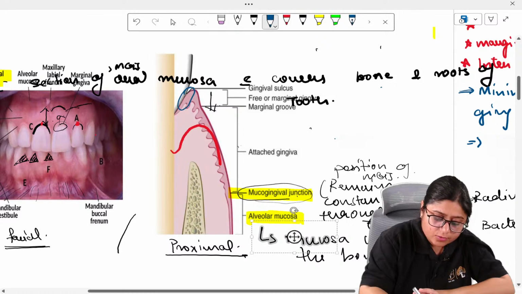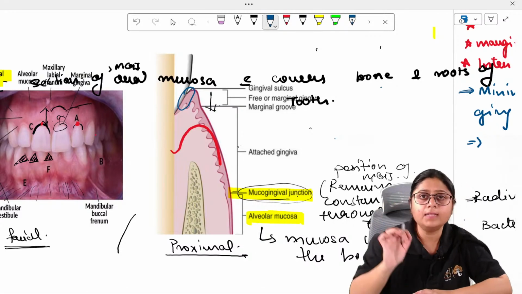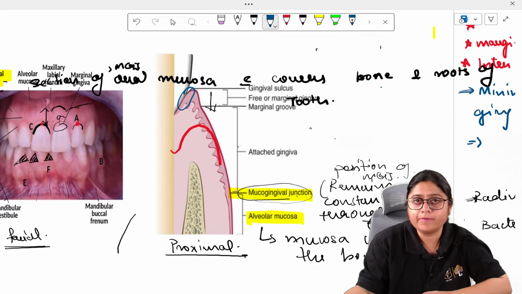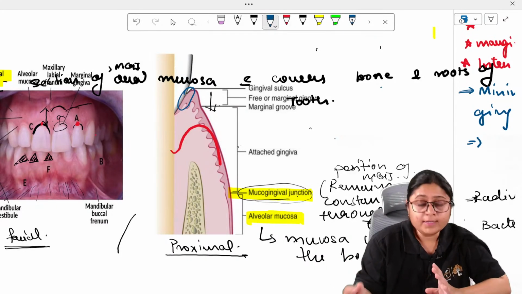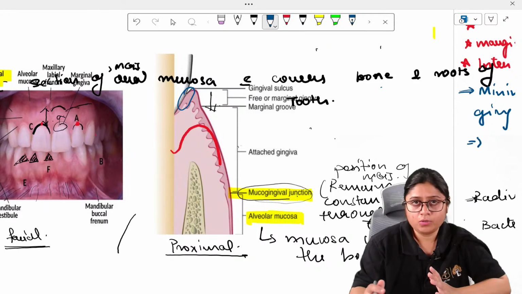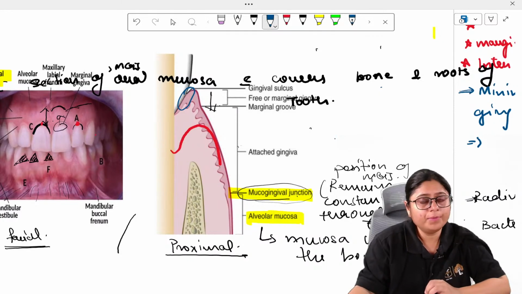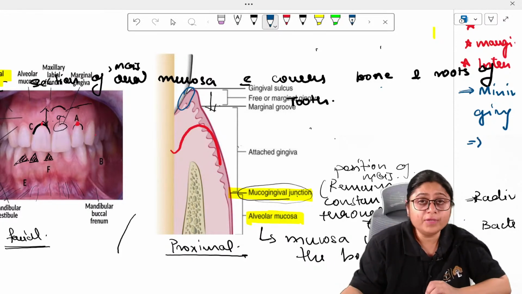When we are just in the sulcus, you just have to go 25 grams. When you have to do transgingival probing, understand that you will not do it in every case. You will do it only in cases of crown lengthening. When you are just probing the sulcus, it is 25 grams.